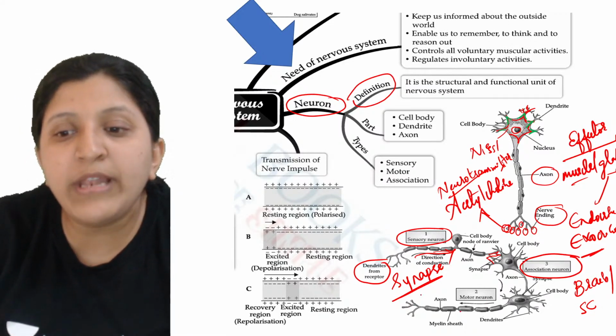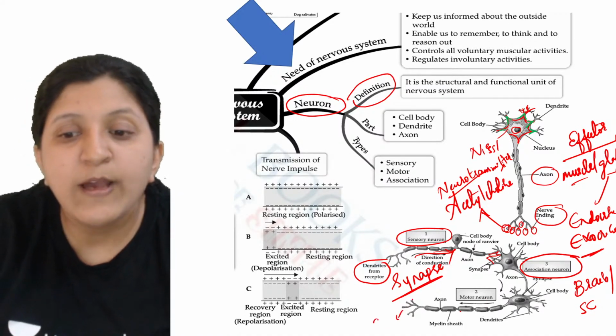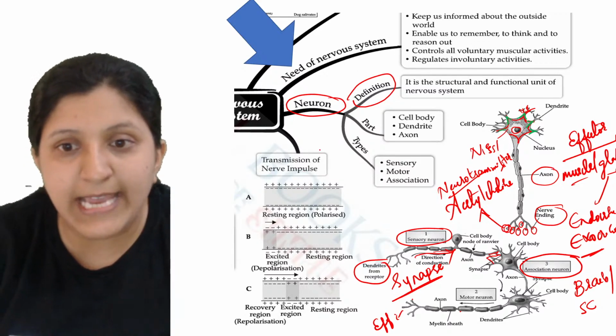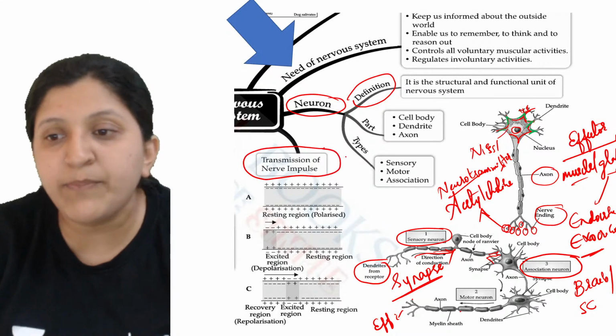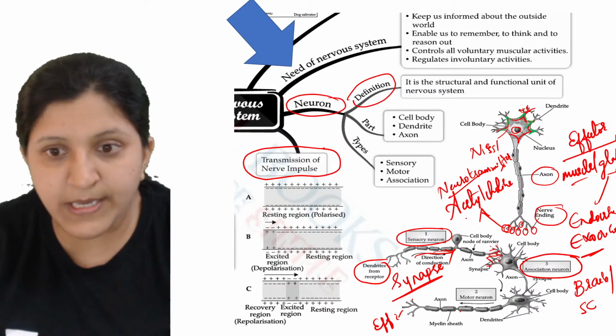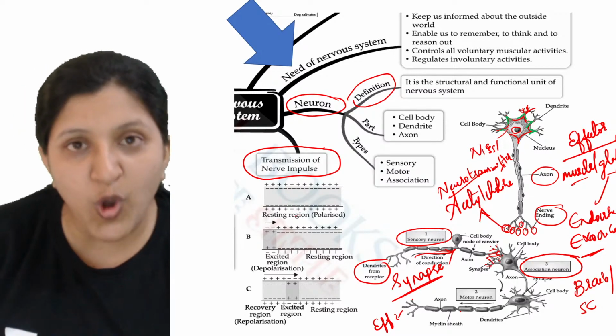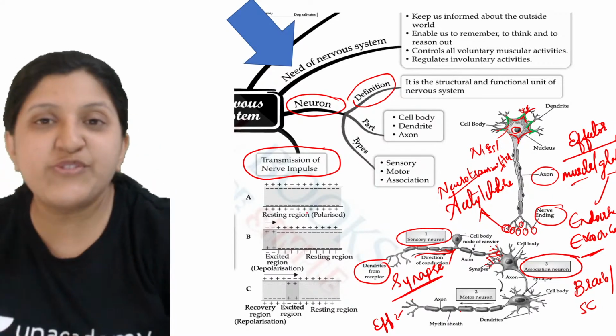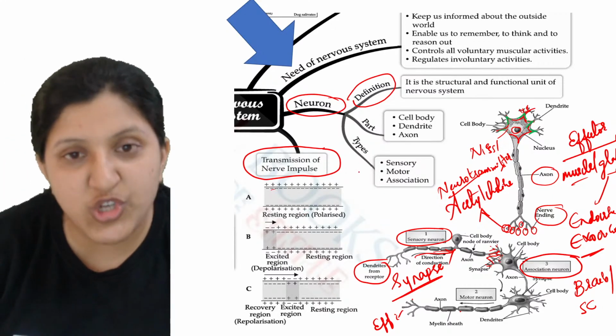So the motor neuron will now carry the information to the effector. Now the wave of irritability is set, so that is the transmission of the nerve impulse. As the neurotransmitter is released here, the next neuron in combination is going to receive a signal or impulse from one neuron. So there are certain changes that can occur.